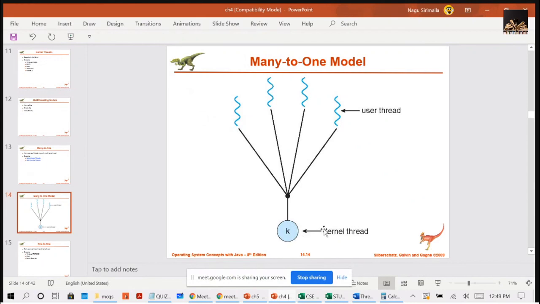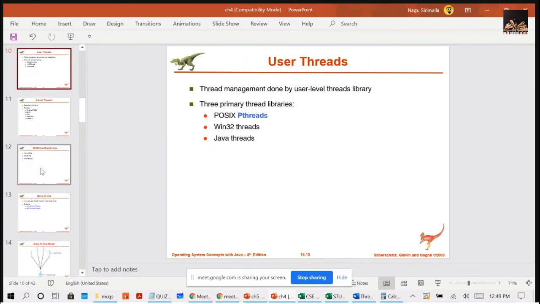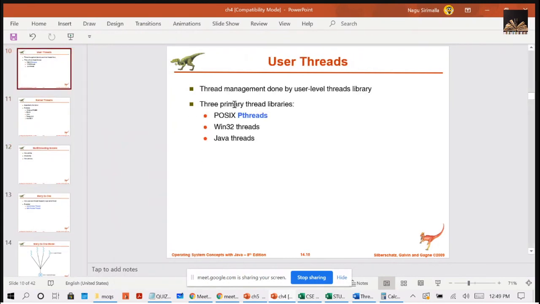Here the thread management can be done by the thread library in user space. Thread libraries are things like Pthreads, Win32 threads and Java threads. These are the thread libraries we will use.